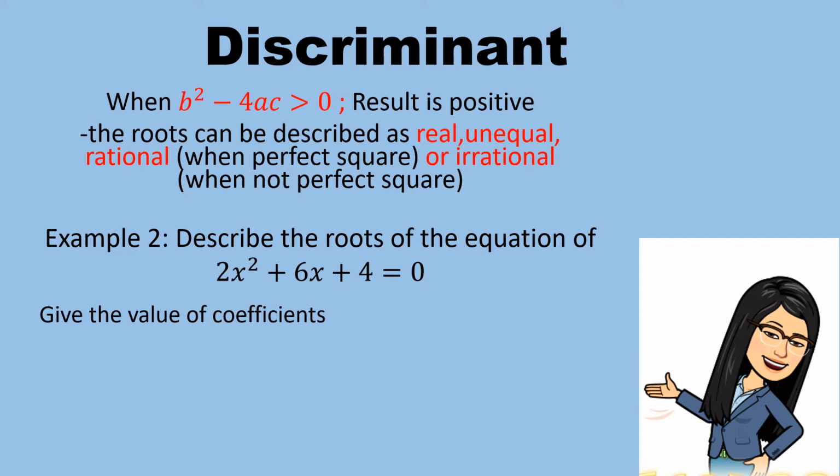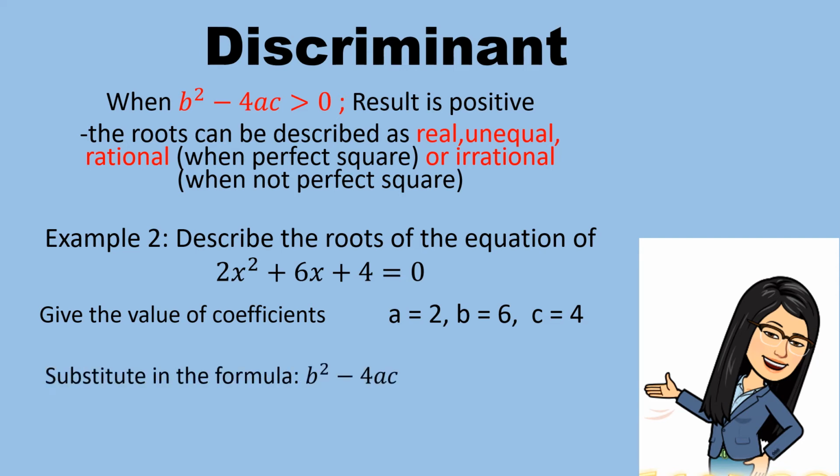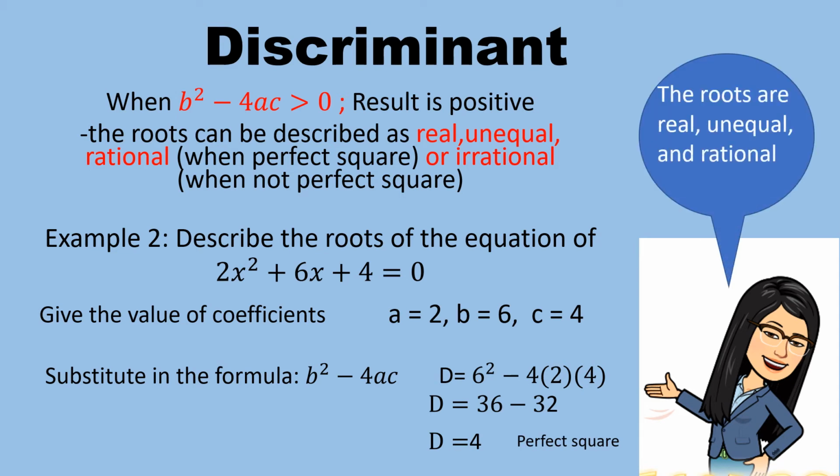Getting the value of the coefficients, a is equal to 2, b equals 6, and c equals 4. Substituting this in the formula, the discriminant is 6 squared minus 4 times 2 times 4. When simplified, it is 36 minus 32, and the value is 4. And this is a perfect square. So the roots are real, unequal, and rational.